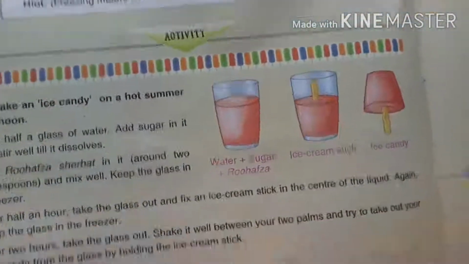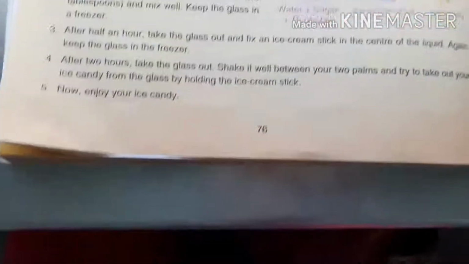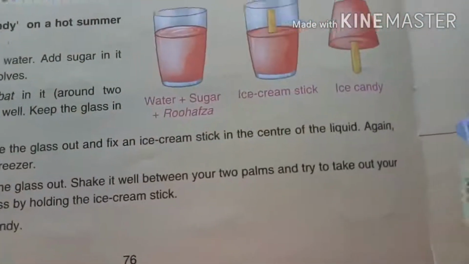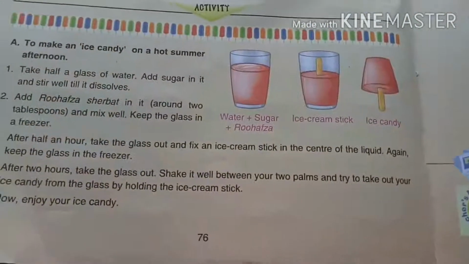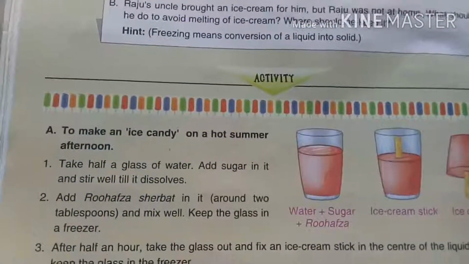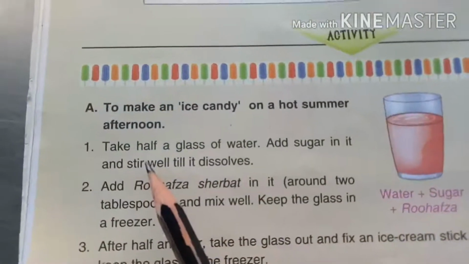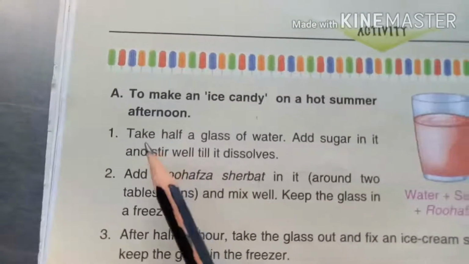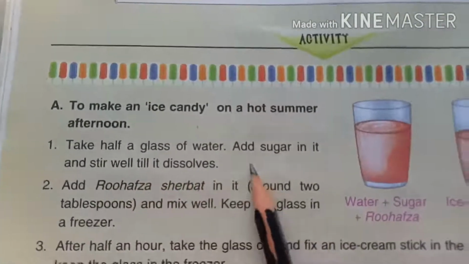In winter season, no. In rainy season, no. In what season? That is summer, because candy keeps us cool. Okay. So now let's see how to make an ice candy.